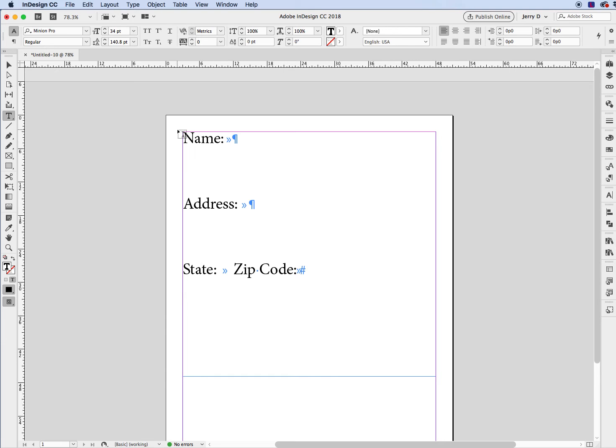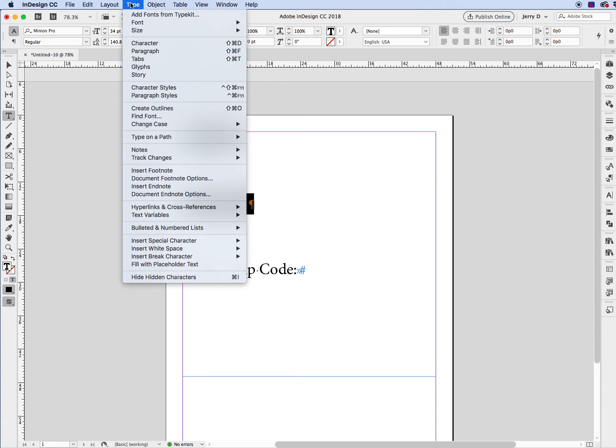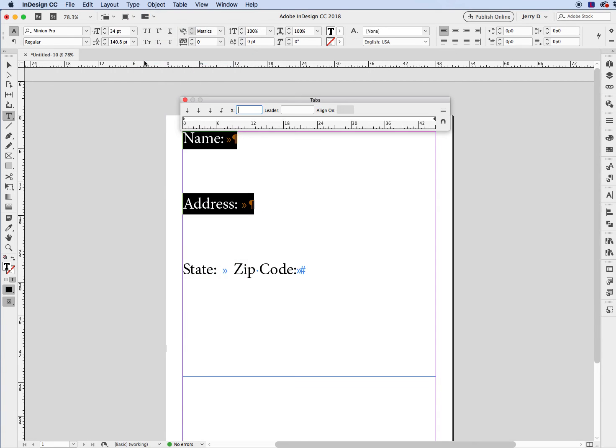Okay, great. The next thing we're going to do is start off by selecting these 2 paragraphs, being name and address. We're going to highlight that, and we're going to build in our first set of tabs. So now we're going to go to Type, drop down to Tabs, and for this setup, we're going to select the right justified tab stop, and put that in the slider, and slide it all the way over to the right hand side.